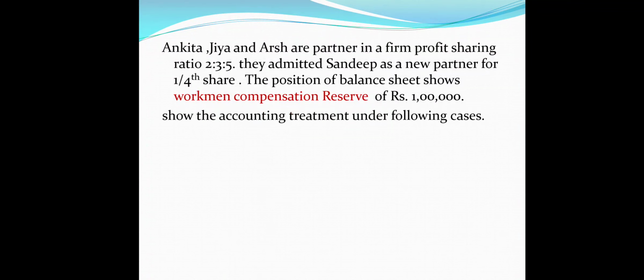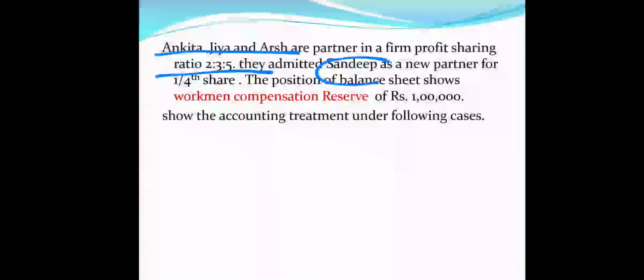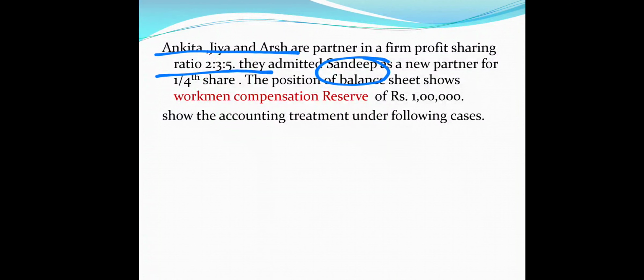So we are given the balance of workman compensation reserve, and there are three partners: Ankita, Jia and Arsh. Their profit sharing ratio is 2:3:5, and Sandeep is the new partner. So we have to make the accounting treatment for workman compensation reserve at the time of admission of a new partner.